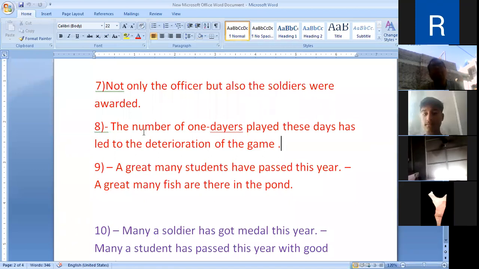Here, the sentence begins with "the number of", then the noun is in plural, the subject is in plural. Though the subject is in plural, the verb will be in its singular.